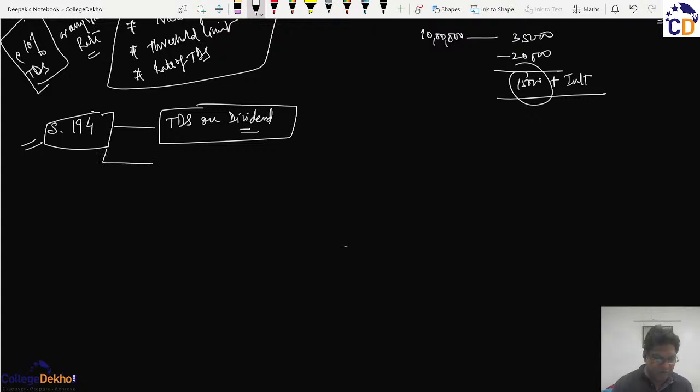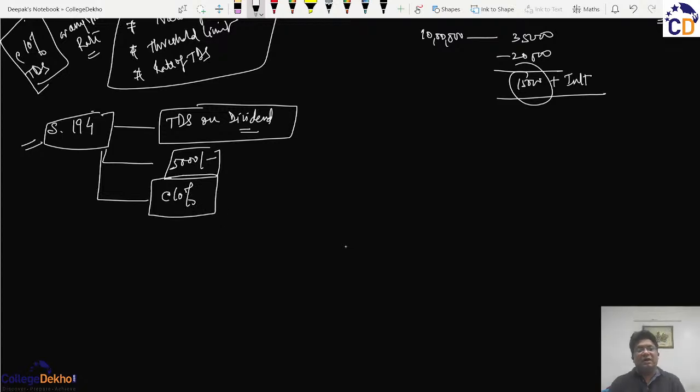The threshold limit here has been fixed at rupees 5,000 and the TDS rate has been fixed at 10%. It means if the dividend is less than 5,000, then there will not be any TDS deducted. But if the amount is 5,000 or more, then there will be a TDS of 10%.